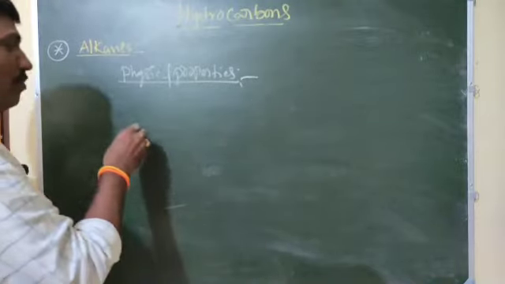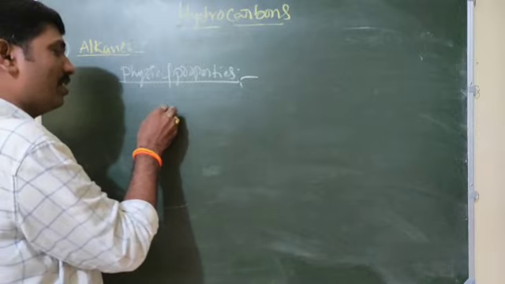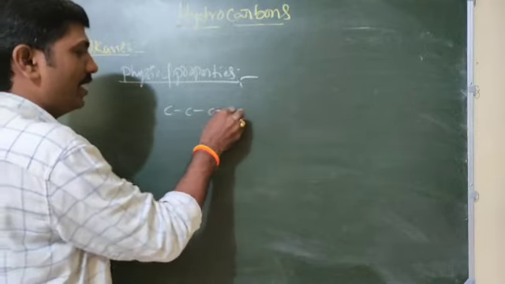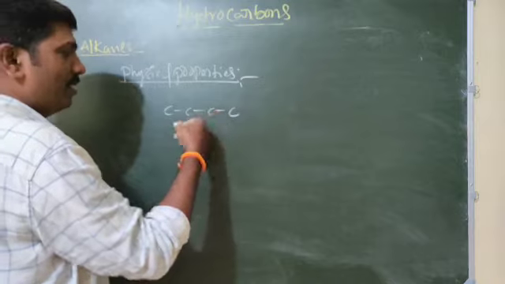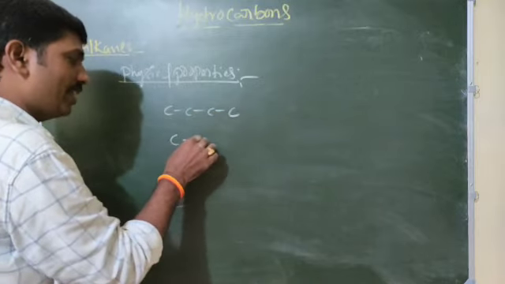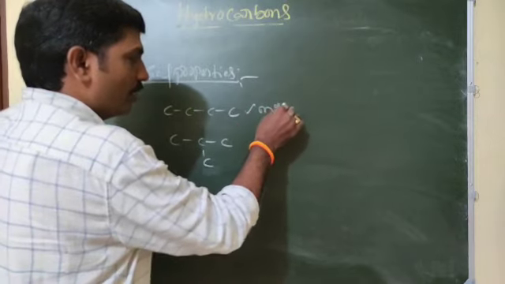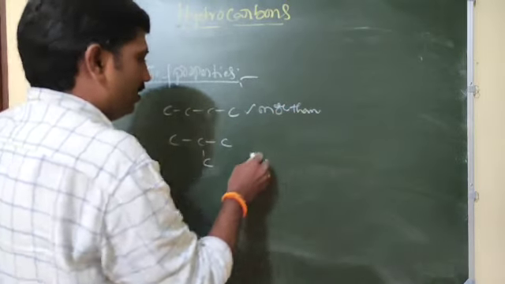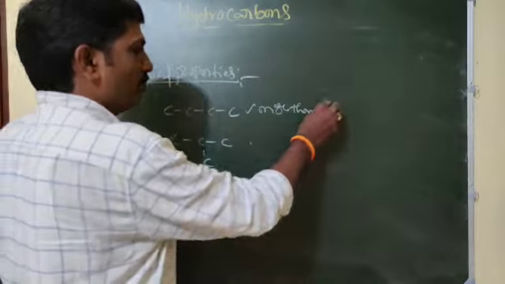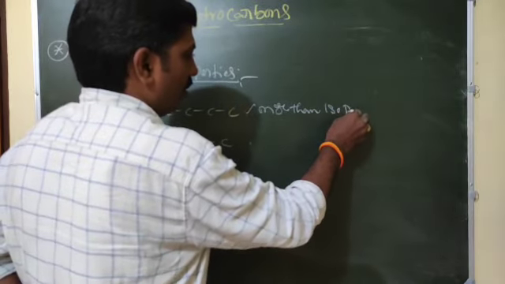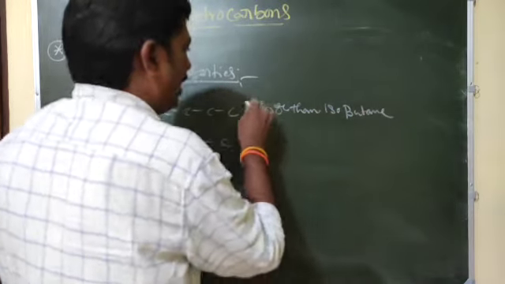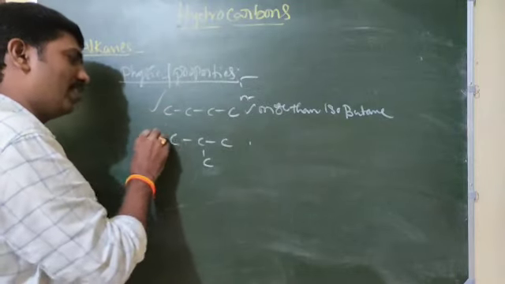Next, on boiling point, one difference is there. N-butane and isobutane, 4 carbons, are there, no? N-butane has a higher boiling point than isobutane.